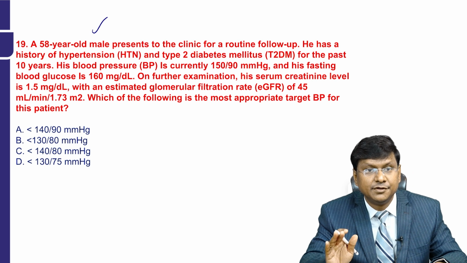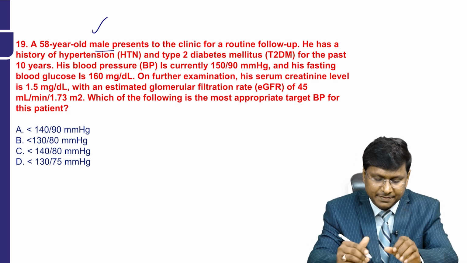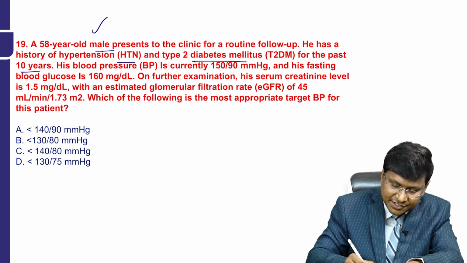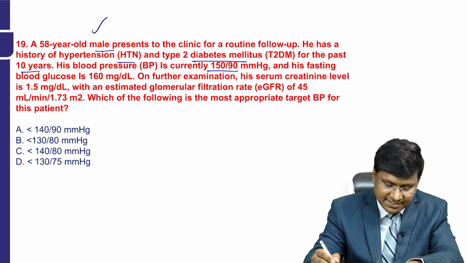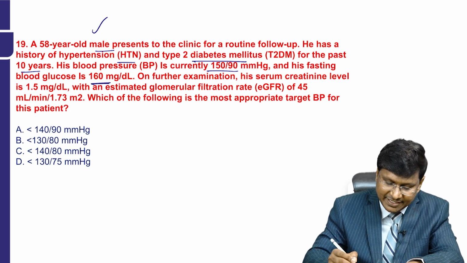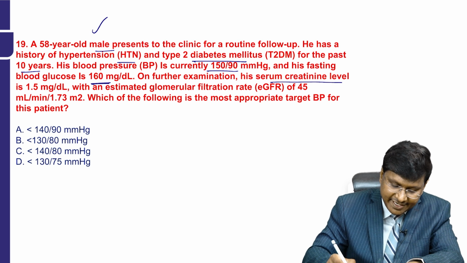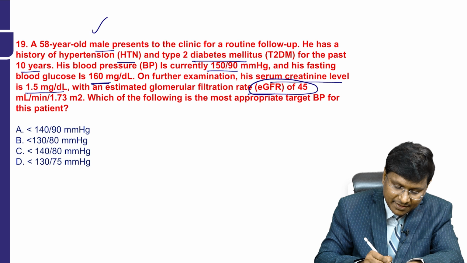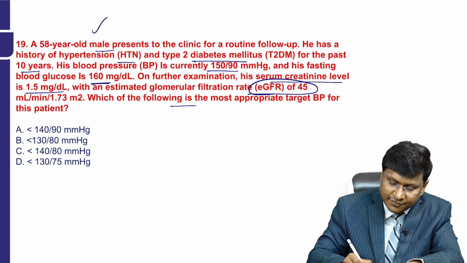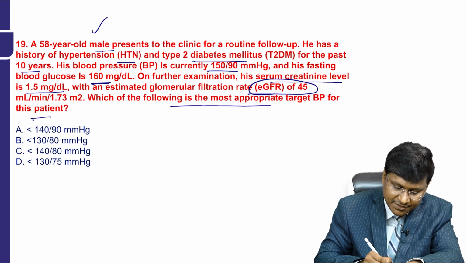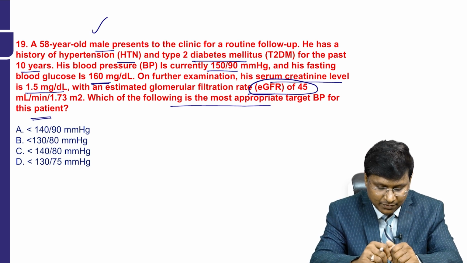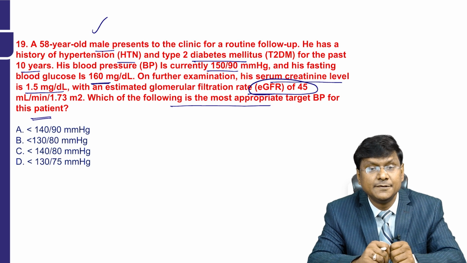Moving on to the next question. We have a 58-year-old male who presents to the clinic for a routine follow-up. He has a history of hypertension and type 2 diabetes mellitus for the past 10 years. His blood pressure is currently 150/90 and his fasting blood glucose is 160 milligrams per deciliter. On further examination, his serum creatinine level is 1.5 milligram per deciliter and estimated GFR is 45 ml per minute per 1.73 meter square. Which of the following is the most appropriate target blood pressure for this patient? The options are less than 140/90, less than 130/80, less than 140/80, less than 130/75.